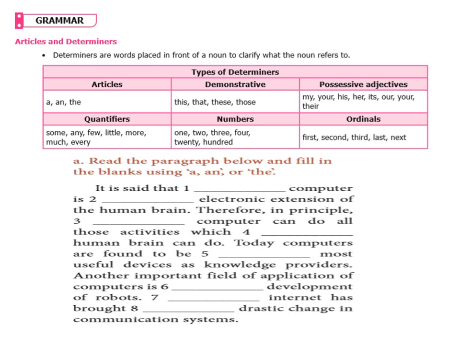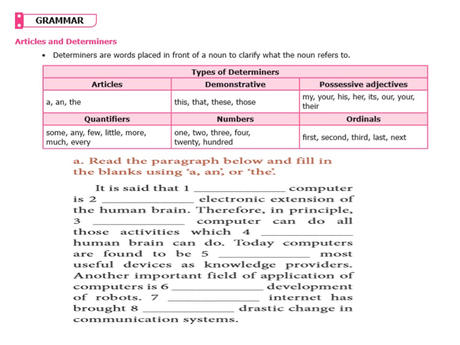My dear students, let us see the exercise. Read the paragraph below and fill in the blanks using a, an, or the. Shall we read it? It is said that dash computer is dash electronic extension of the human brain. Therefore, in principle, dash computer can do all those activities which dash human brain can do.